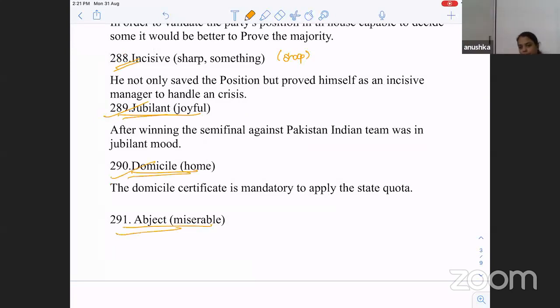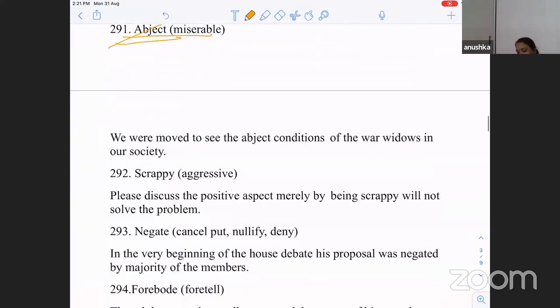Abject poverty, miserable conditions. The people in India are staying in abject poverty. We've done this statement somewhere in history. In India, the people are so abject they cannot afford bread also. Who said it? Prasad. Samarkand.